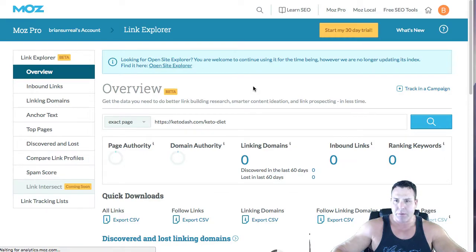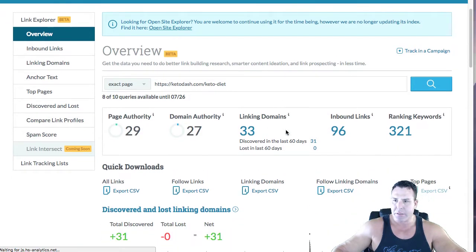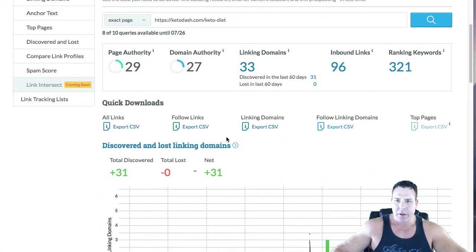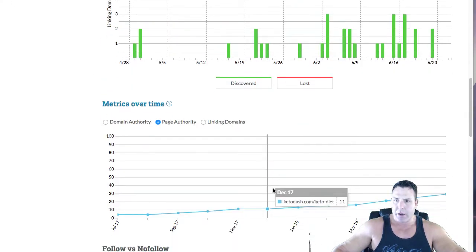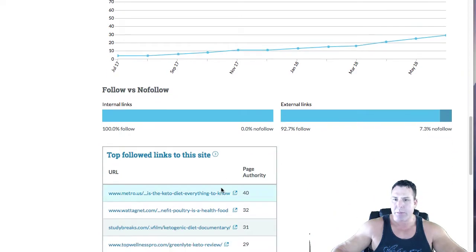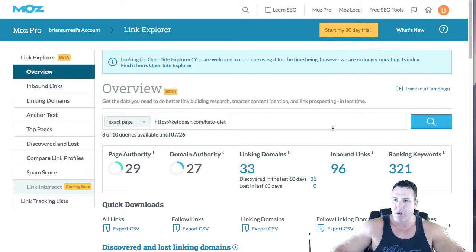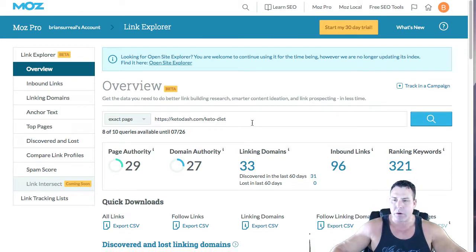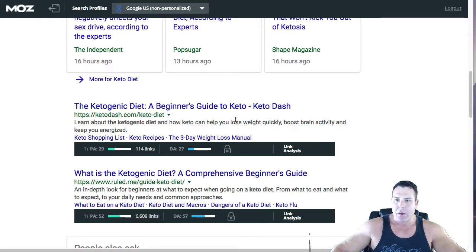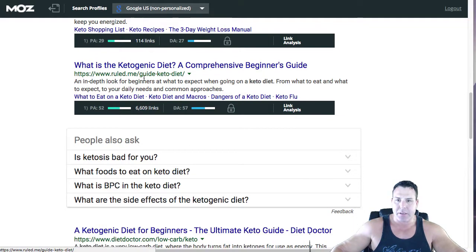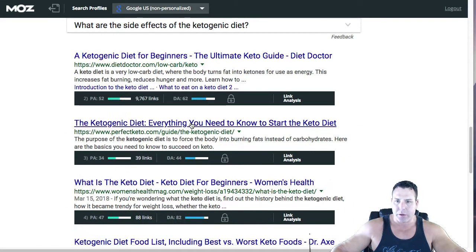You can do a link analysis here. You can just click on this. This is right from the bar. And you can see inbound links, and then obviously there's more stuff to be shown here, but you can get a good idea of the competition. I think there's a paid version that shows a lot more things you might need when you're doing the SEO and trying to rank your content against something like this. So this MOZ Bar is pretty handy. It's a nice thing to have active while you're browsing on the internet.